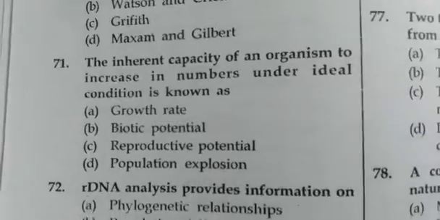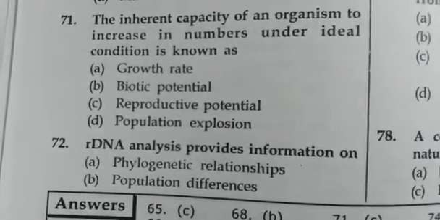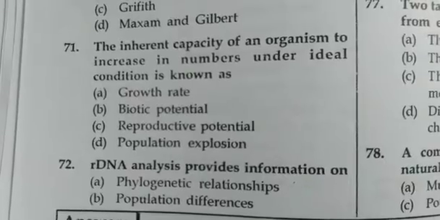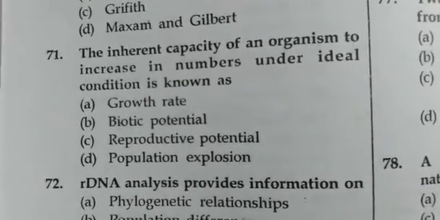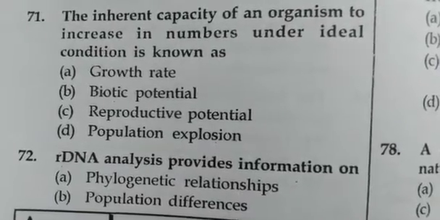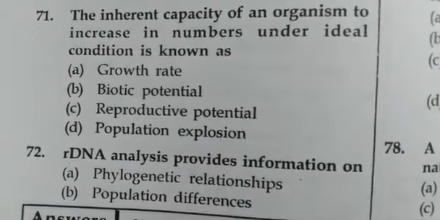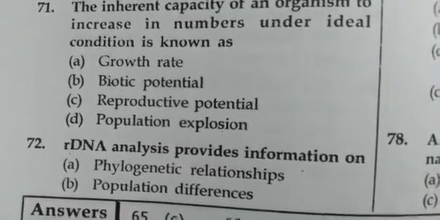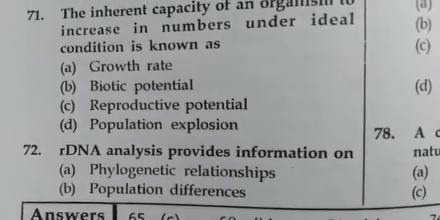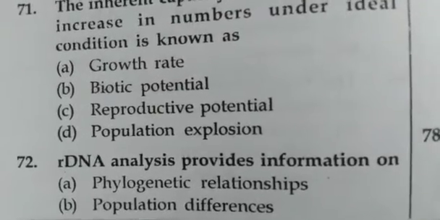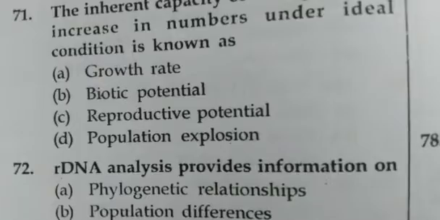The inherent capacity of an organism to increase in number under ideal condition is known as reproductive potential. rDNA analysis provides information on phylogenetic relationships.